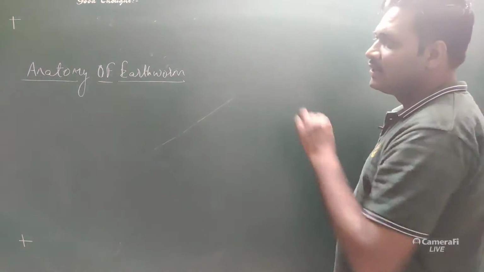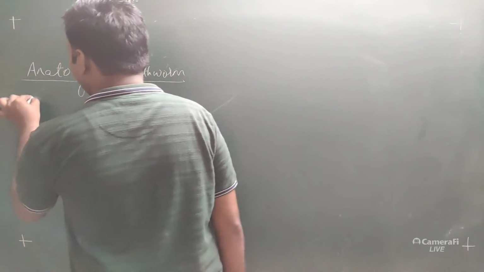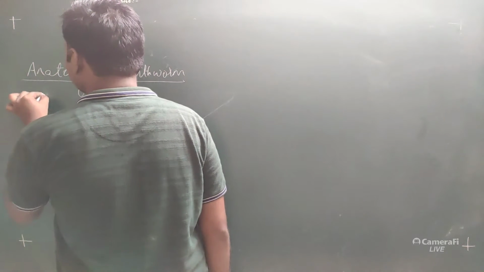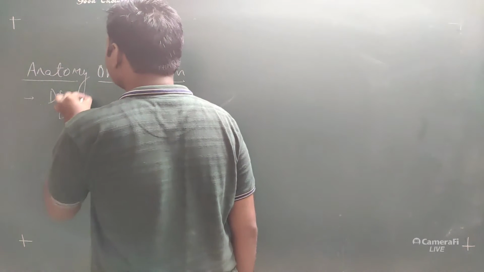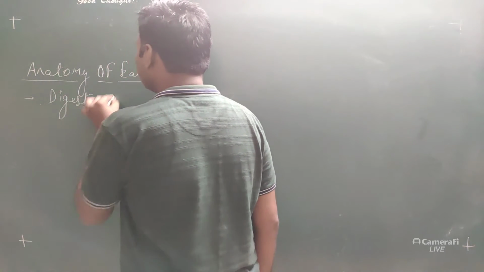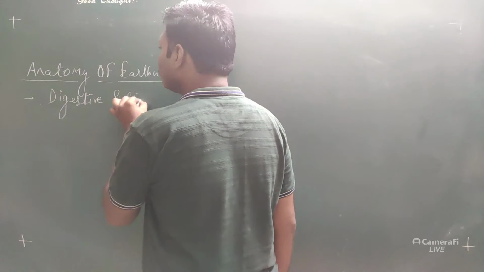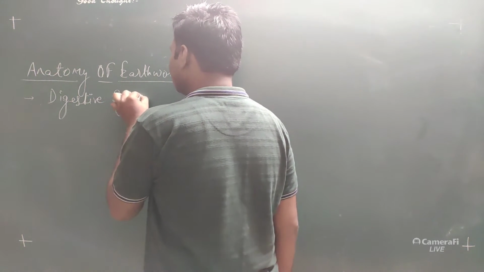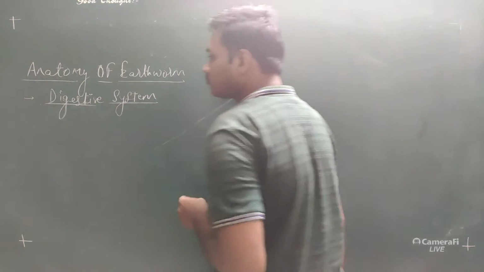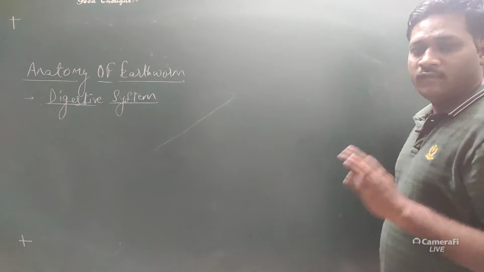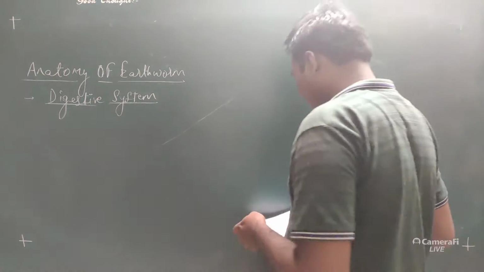Okay, so let's start with the anatomy of earthworm with the first point, that is the digestive system. The digestive system comprises the alimentary canal in this type of organisms.